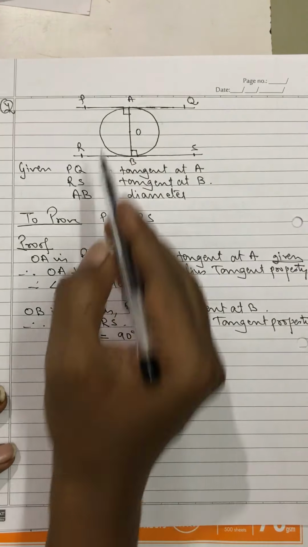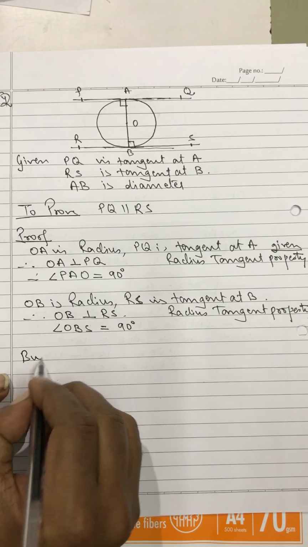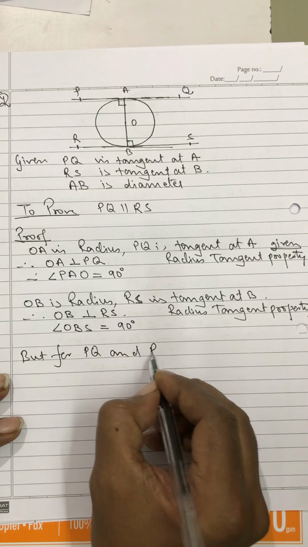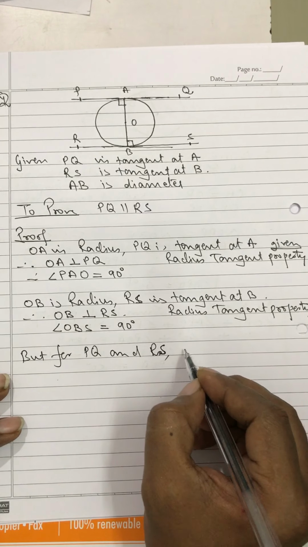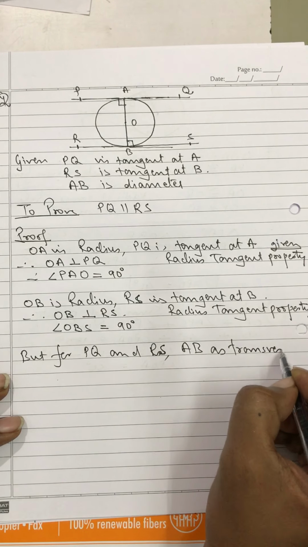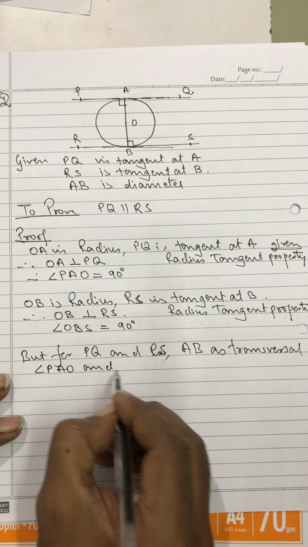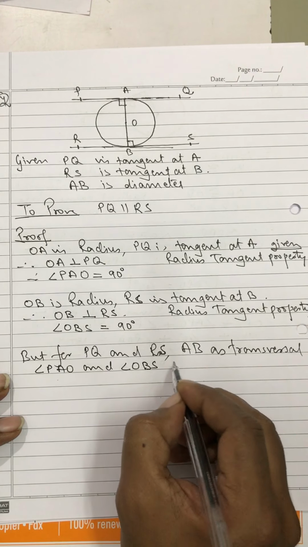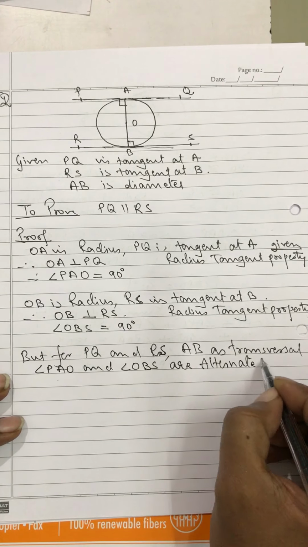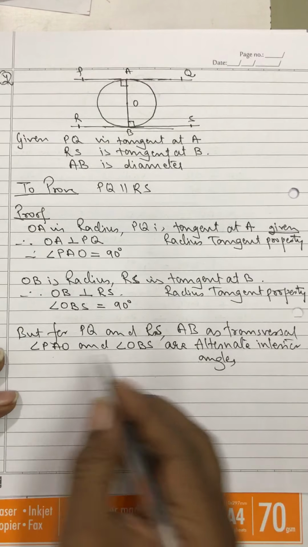I have purposely taken this because then they will be forming alternate interior angles. But for PQ and RS, AB as transversal, angle PAO and angle OBS are alternate interior angles.